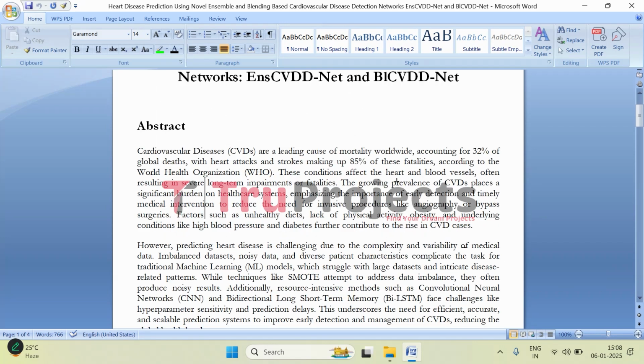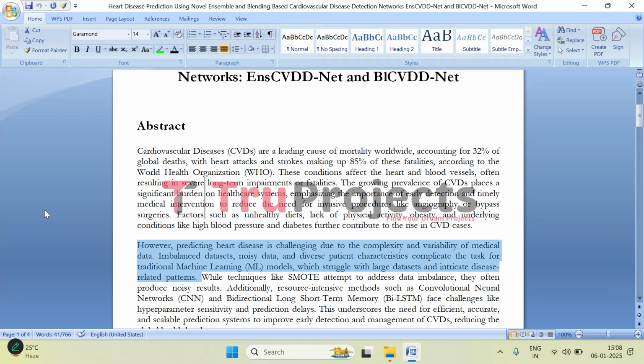So predicting heart disease is actually pretty tricky because medical data is super complex and varies a lot from one patient to another. You're dealing with so much diversity, different symptoms, health conditions and even lifestyle factors that affect how diseases show up. This makes it hard for machine learning models to pick up clear patterns, especially when the data is imbalanced.